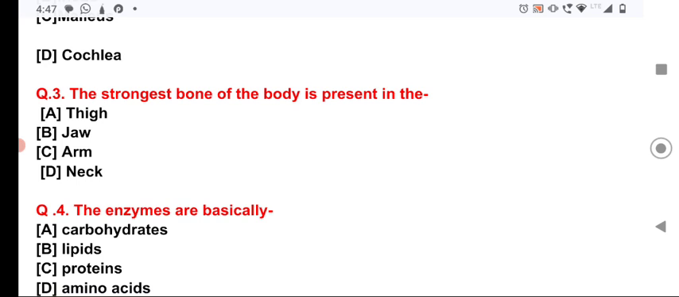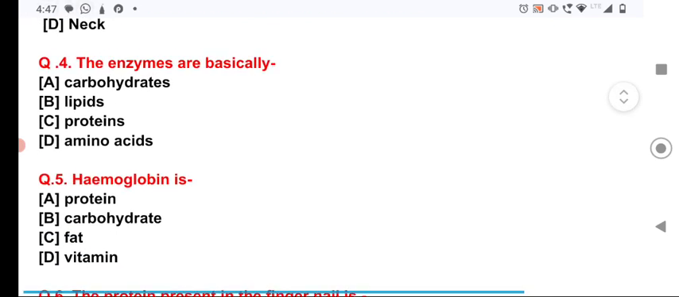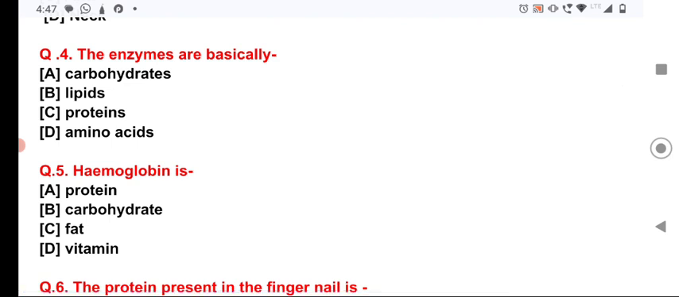Now the question number 4, the enzymes are basically. Here the option number C, that is the protein, is the correct answer. Enzymes are basically proteins. And now the question number 5, hemoglobin. Hemoglobin is also a protein, that is option number A is the correct answer for the question number 5.